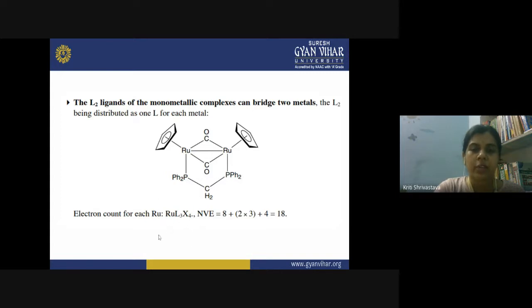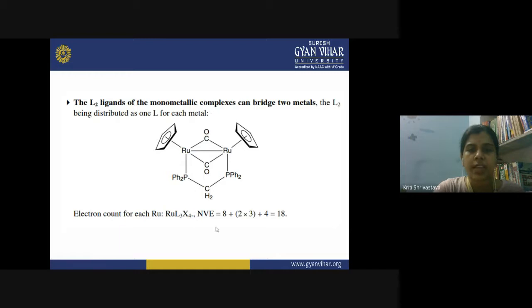If you write the formula for each fragment, it is RuL3X4. L3 is the three L ligands involved, the cyclopentadienyl and carbonyl, and X4 is four X ligands. You have PPh2, and these two are the bridging ones.